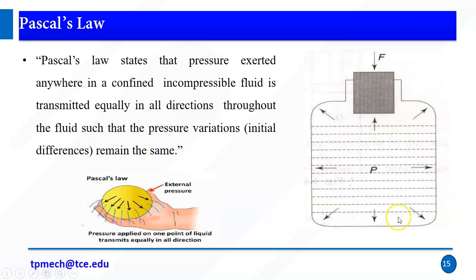If we apply pressure in a confined or controlled chamber, the pressure is transmitted equally in all directions, generally at a right angle to the surfaces. One example is if you apply external pressure on a hydraulic ball, the pressure applied at one point of the liquid transmits equally in all directions. This is Pascal's law, right?